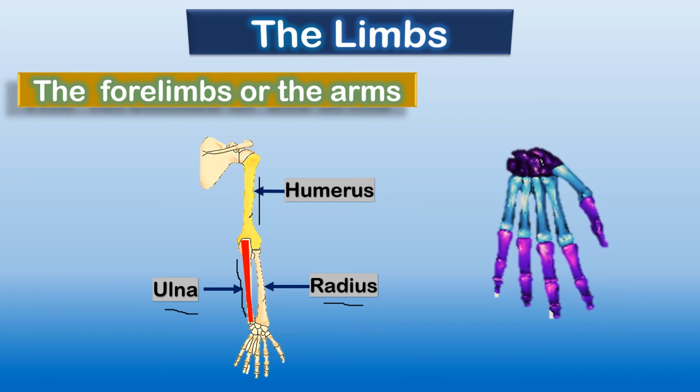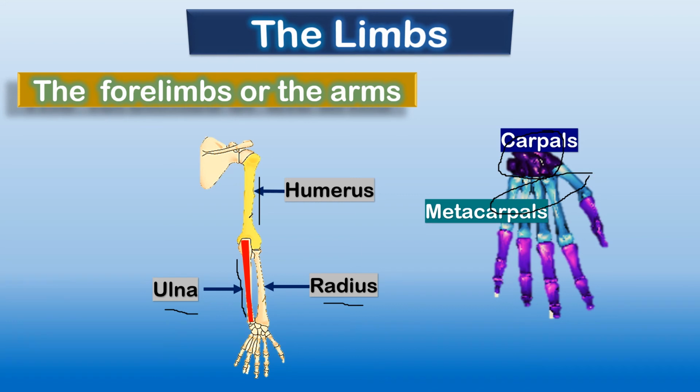Now what is this, children? This is basically the palm. Okay, now can you see this part of the palm? The bones in this part of the palm are known as carpals. What do we call them? Carpals. And can you see now this part of the bone, this sky blue color? We call these bones metacarpals.